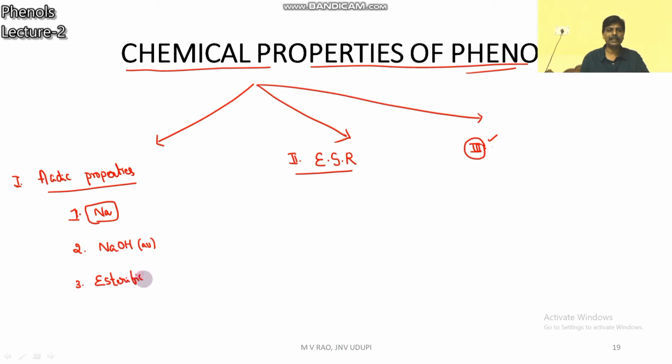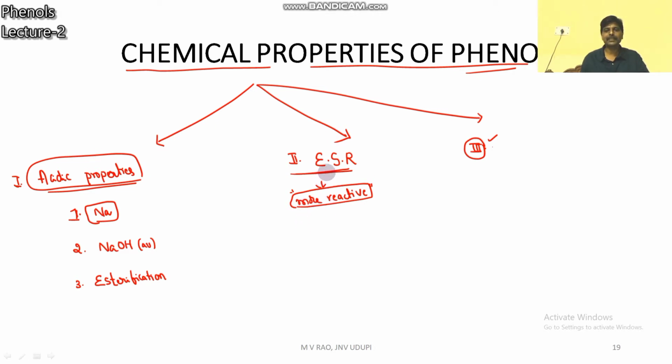Esterification is also related to the acidic properties of phenols. Phenols are more reactive than benzene. When compared to benzene, phenol's reactivity is more.